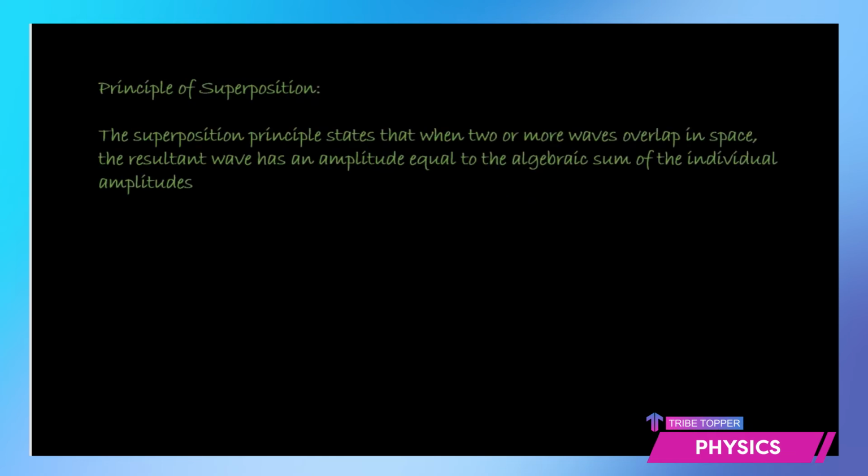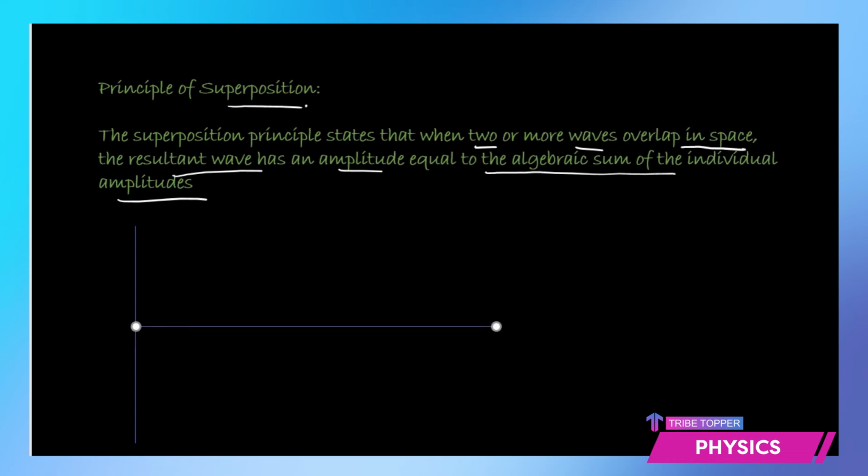Okay, now let's talk about the principle of superposition. Superposition means, we can simply understand from the statement, that when two or more waves overlap in space, then the resultant wave has an amplitude equal to the algebraic sum of the individual amplitudes.